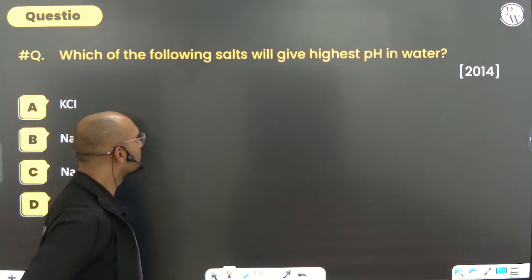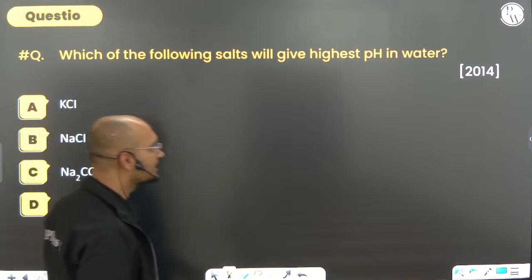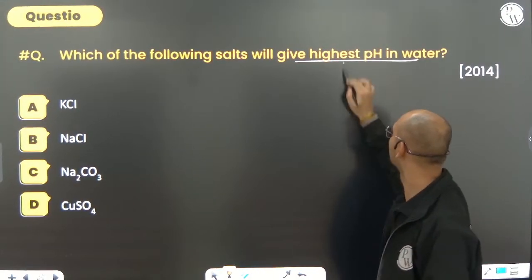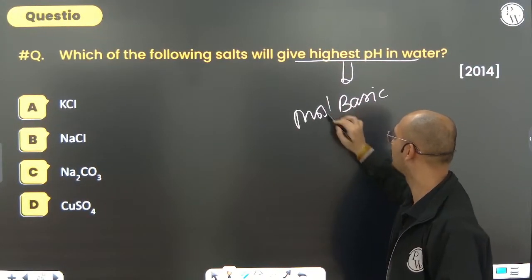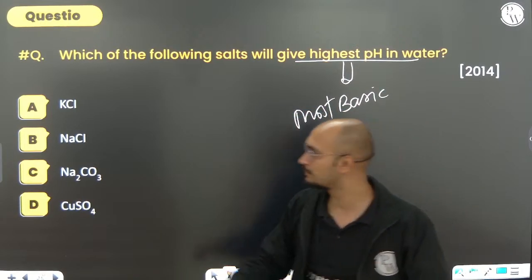Which of the following salts will give highest pH in water? Okay, for highest pH in water, what do you have to think? You have to think in that way. Highest pH means it should be most basic. For being most basic, the stronger part should be base and the weaker part should be acid.